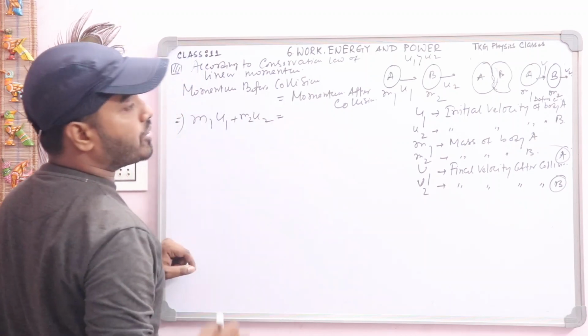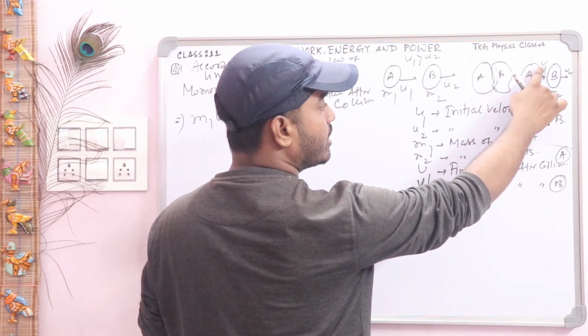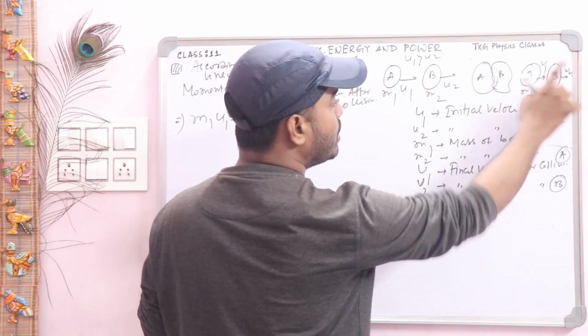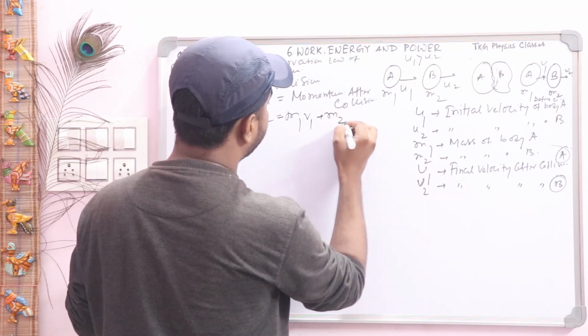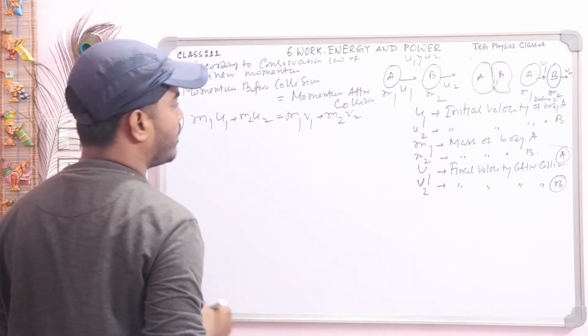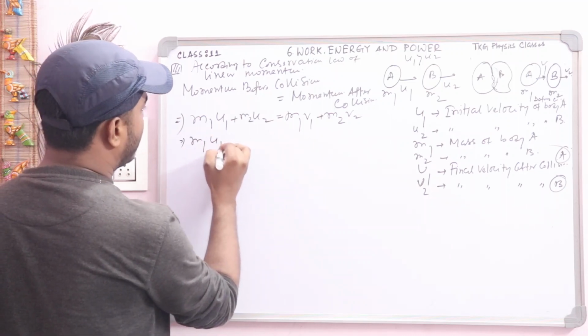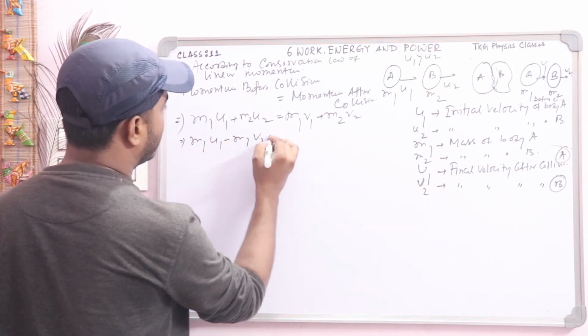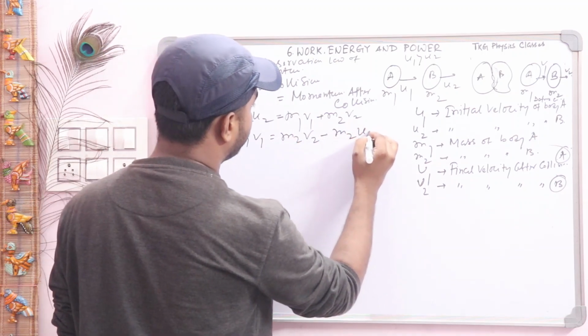And what about after collision? After collision the velocity of body A changes, that is v1, and the velocity of body B is v2. So after collision the momentum is m1 v1 plus m2 v2. Now take this one: m1 u1 minus m1 v1 is equal to m2 v2 minus m2 u2.